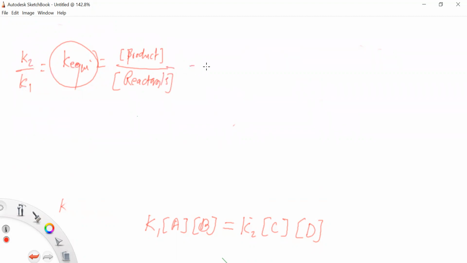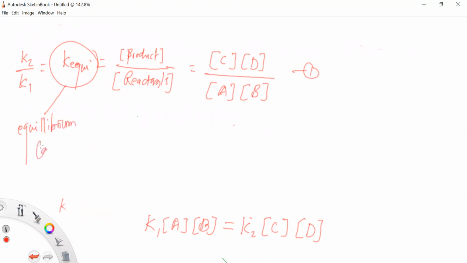So therefore we can write the concentration of C into concentration of D upon concentration of A into concentration of B. So this is your equation number 1. Here K2 upon K1 is K equilibrium. So the constant K equilibrium is called the equilibrium constant, याला आपण काय म्हणतोय, equilibrium constant. It is called the equilibrium constant of the chemical reactions.